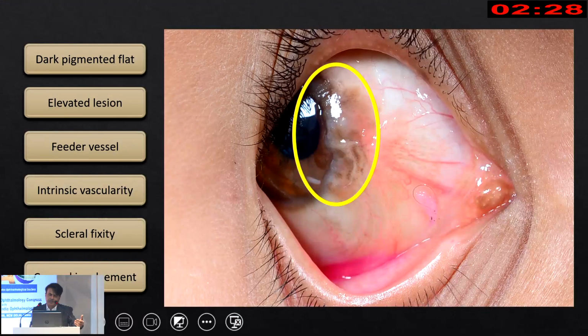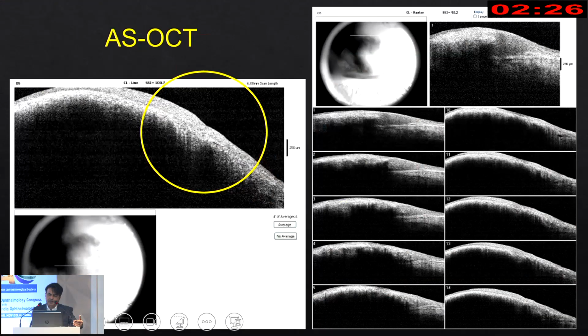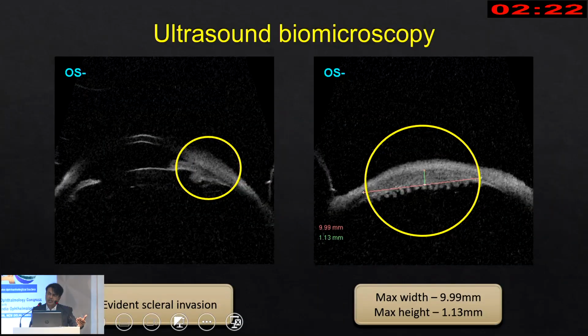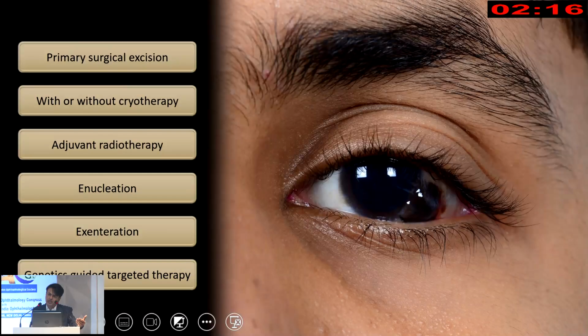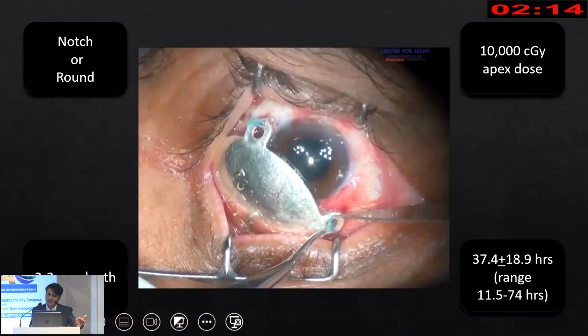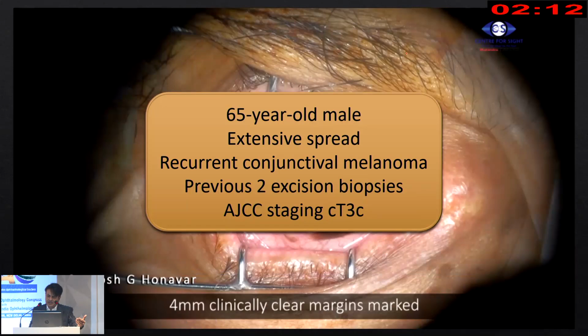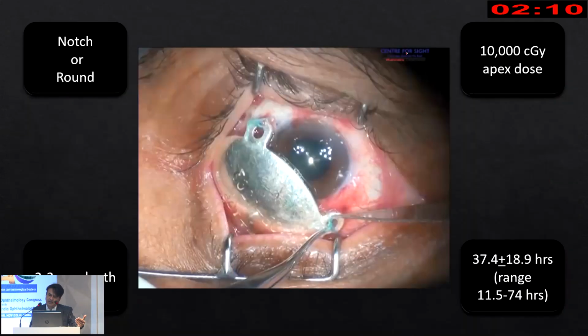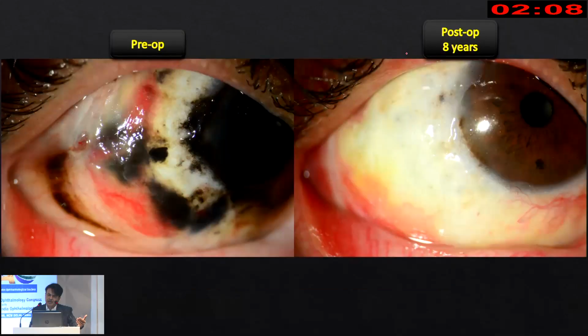In conjunctival melanoma, of course, we can do plaque brachytherapy. The process is the same. We estimate the thickness of the tumor. We do a UBM to see if there is any ciliary body involvement. This patient does have ciliary body involvement, as you can note, but it is still treatable. The steps are the same. I'll skip the video for lack of time, but this patient was treated with brachytherapy.